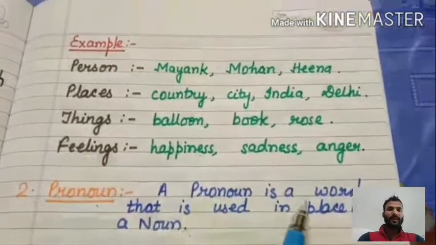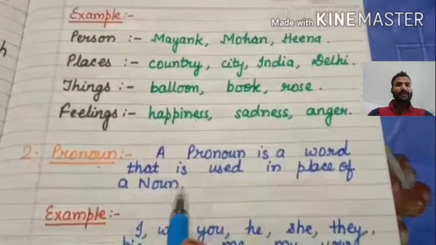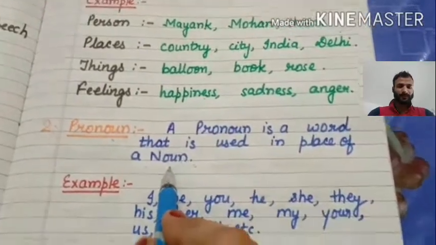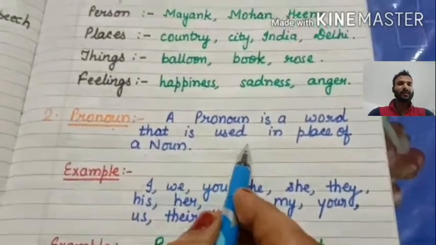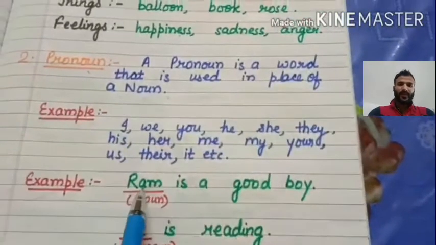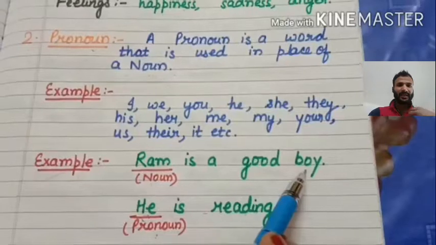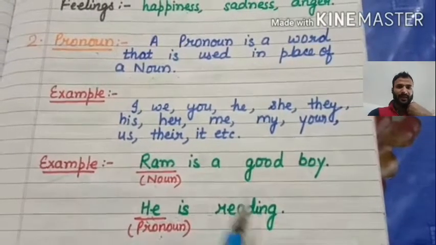Now we will learn pronoun. Second is pronoun. A pronoun is a word that is used in place of a noun. That is known as a pronoun. For example: I, we, you, he, she, they, his, her, me, my, your, us, their, it, etc. These are examples of pronouns.